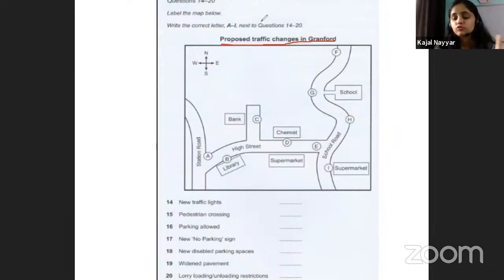They are saying that these are the proposed traffic changes in a city. So they're talking about what changes they are going to make in a city.